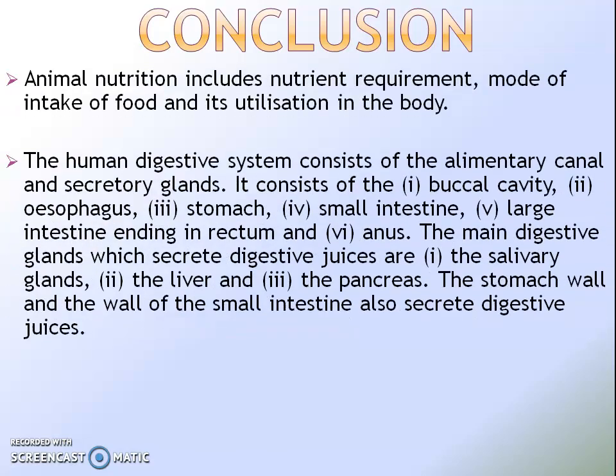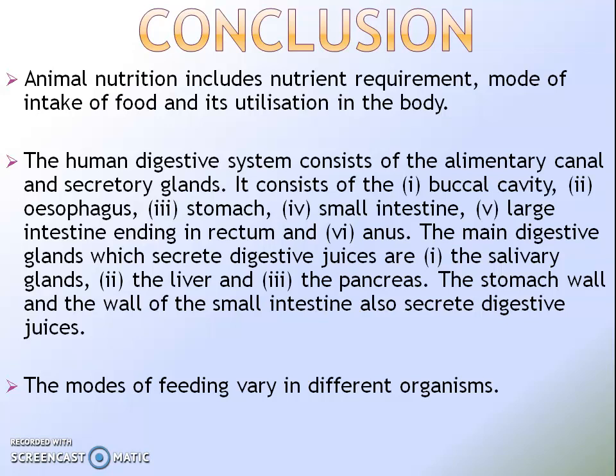Conclusion. Animal nutrition includes nutrient requirement, mode of intake of food, and its utilization in the body. The human digestive system consists of the alimentary canal and secretory glands. It consists of the buccal cavity, esophagus, stomach, small intestine, and large intestine ending in rectum and anus.